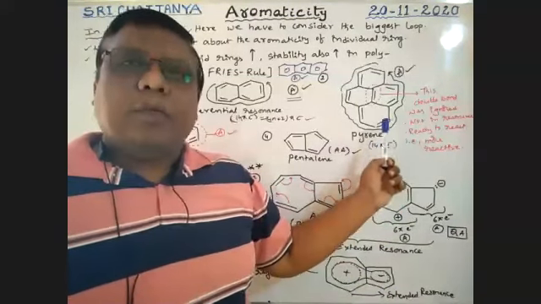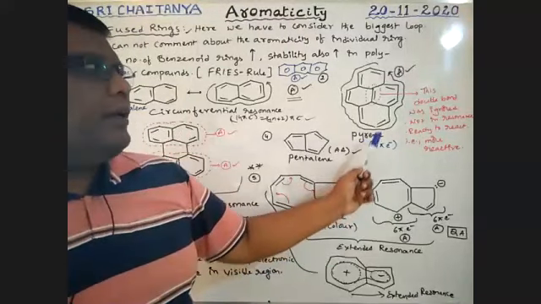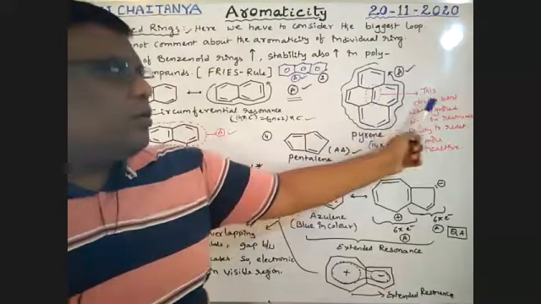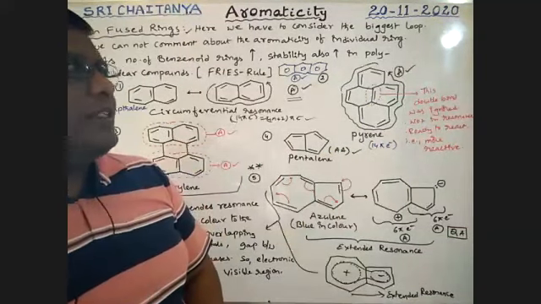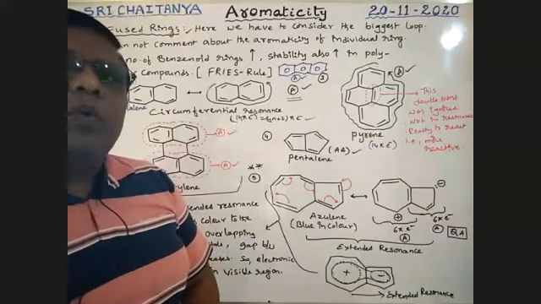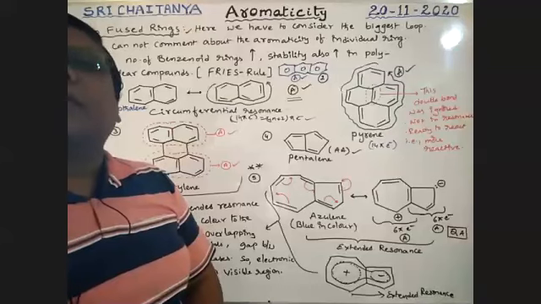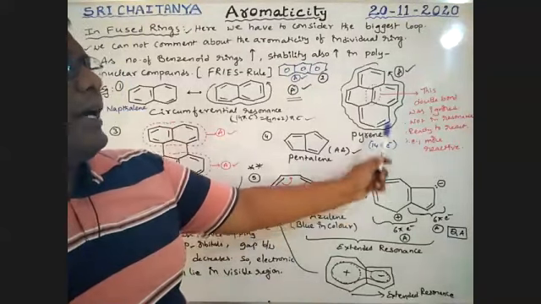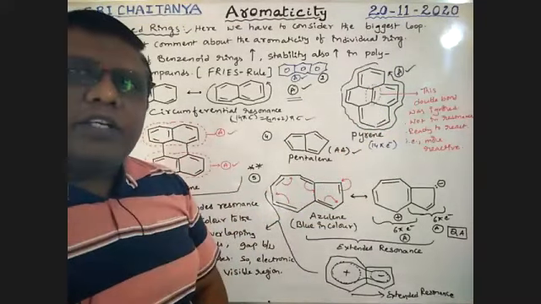Please note down the point. This is pyrene. This pi bond is neglected. Note down that this double bond is ignored, not in resonance, so it is ready to react, that means more reactive. So finally, pyrene has 14 pi electrons, with this one neglected. Overall, it is aromatic, and very, very important.